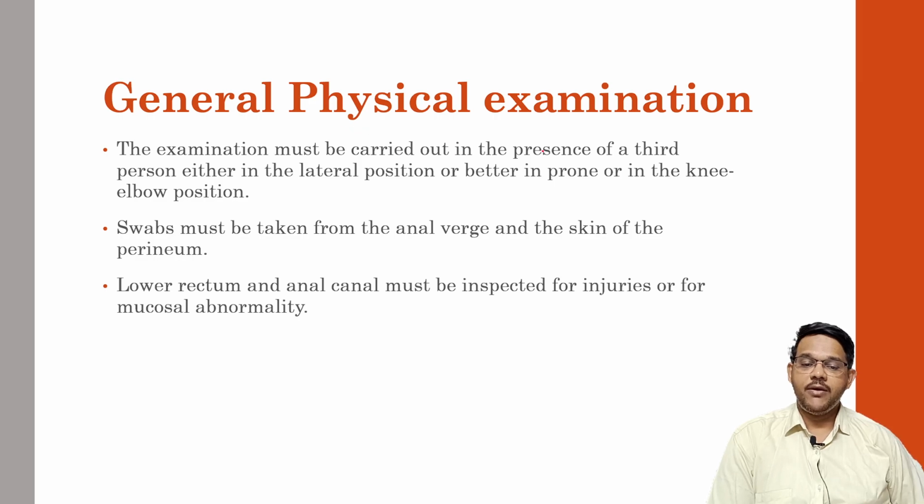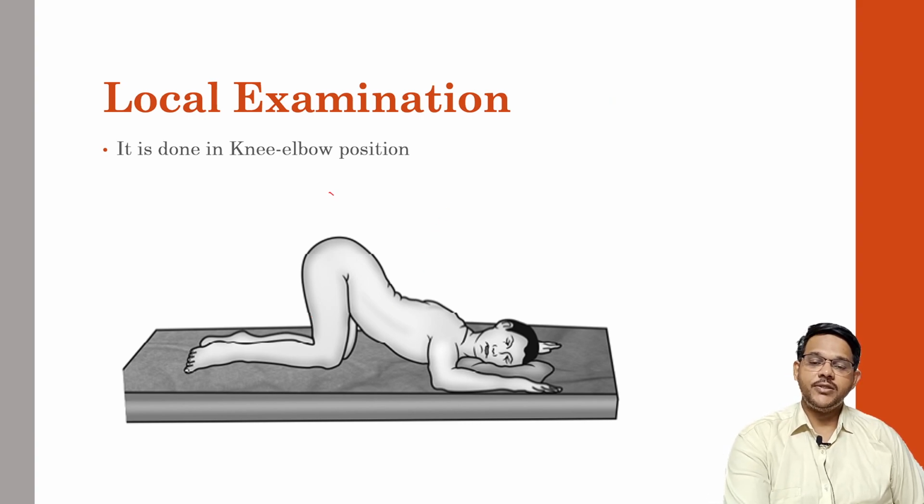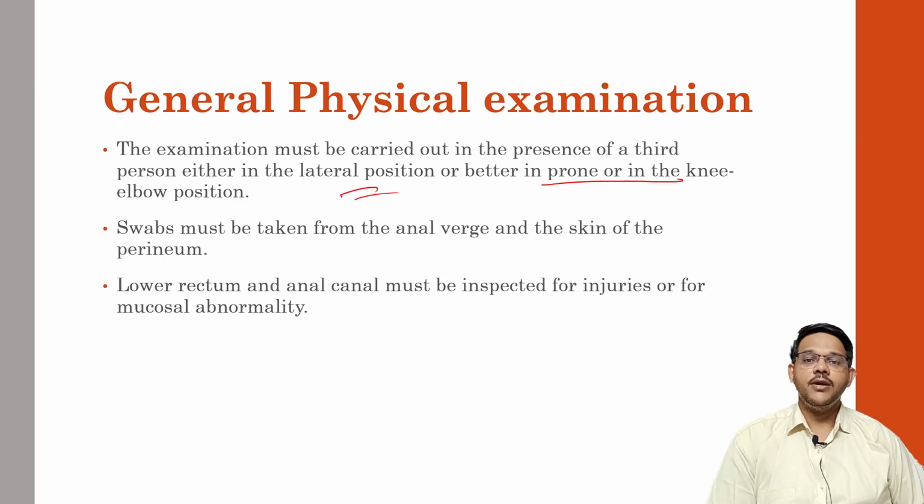Then the examination should usually be carried out in the presence of a third person, in the lateral position, or better in the prone or knee-elbow position. This is an image of a knee-elbow position. This position is preferable for anal examination because it gives easy visualization of the anus. Then swabs must be taken from the inner verge and the skin of the perineum. The rectum and anal canal must be inspected for injuries or mucosal abnormality. Sometimes a proctoscope can also be used for better visualization of the anus and rectum.